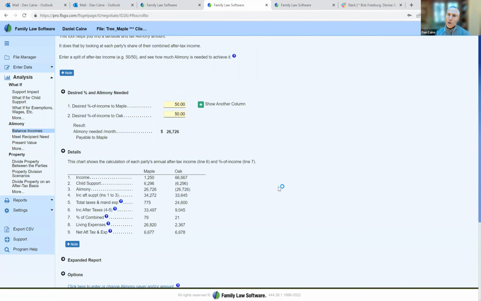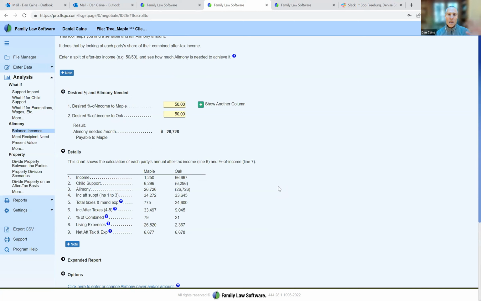But Oak and Oak's lawyers say that is just too rich. Oak makes all this money. Oak is working hard. Oak is going to the long boozy dinners. Oak works until 10 o'clock at night. Maple has a soft, cushy life with the children, and it's just that $26,000 a month is just too much.